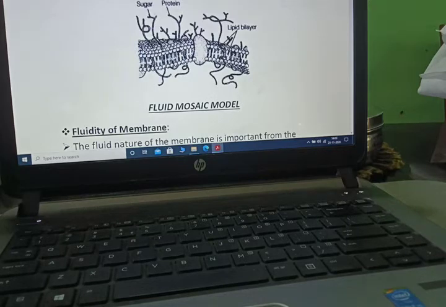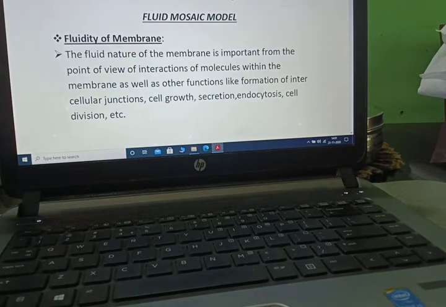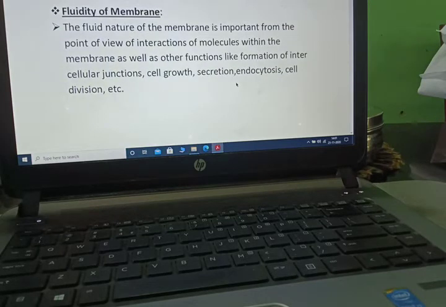As you can see, sugar molecules, protein molecules, and this is the lipid layer. Now, fluidity of membrane. The fluidity of the membrane is important from the point of view of interaction of molecules within the membrane as well as other functions like formation of intercellular junction, cellular growth, secretion, endocytosis and cell division, etc.